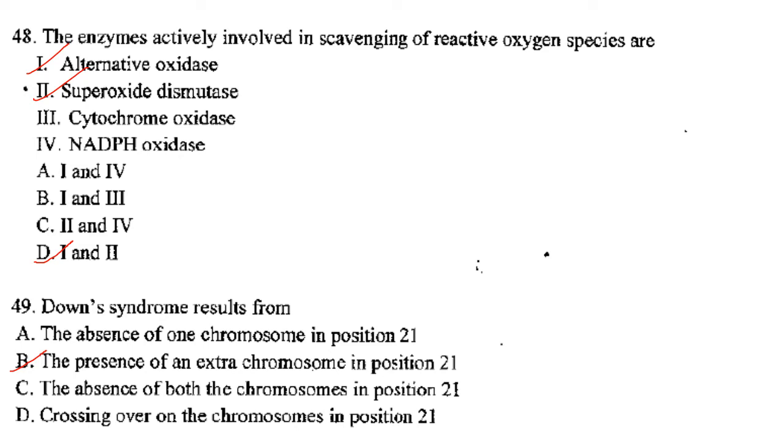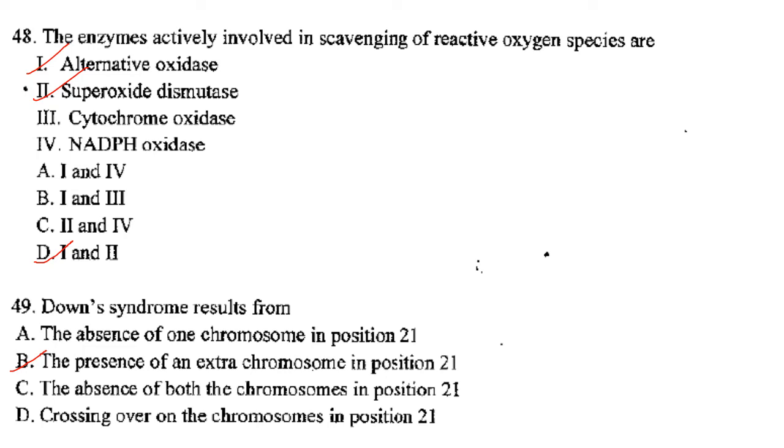Then next one. The enzyme actively involved in scavenging of reactive oxygen species is. So alternative oxidase, yes. It is there, and in case of plant I think alternative oxidase, and then you have got superoxide dismutase. So 1 and 2 are correct. Answer is option D. Then Down syndrome results from. So Down syndrome, the presence of an extra chromosome in position 21.